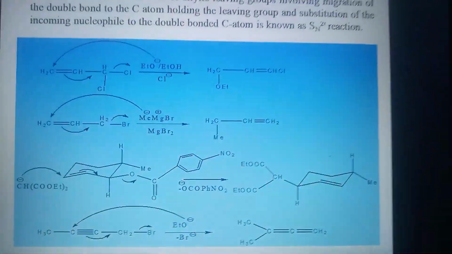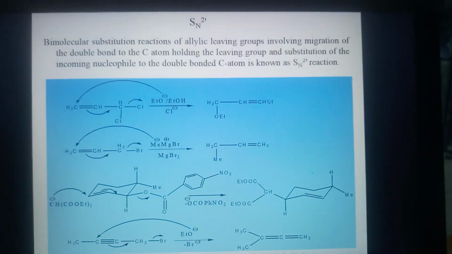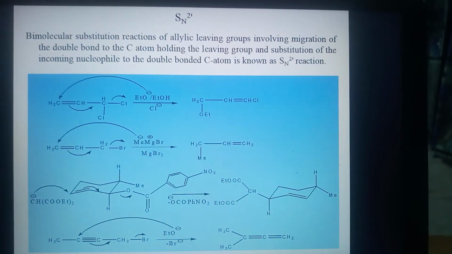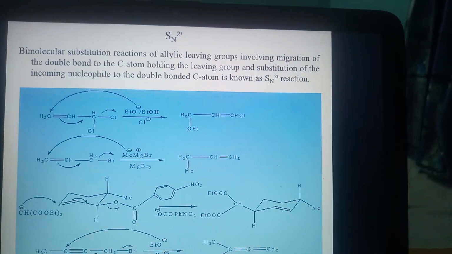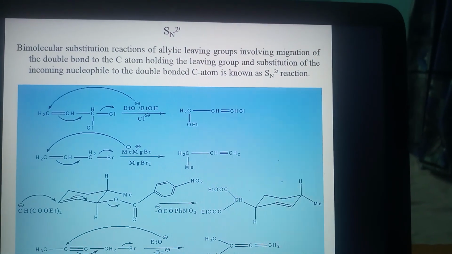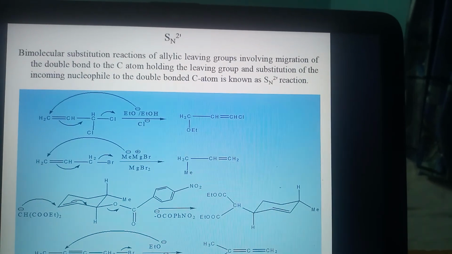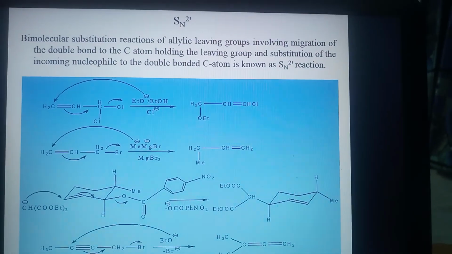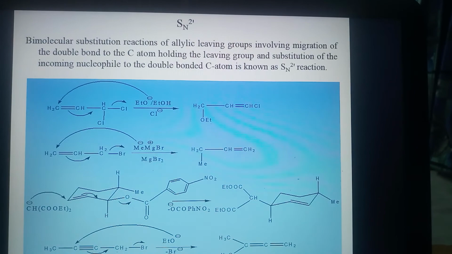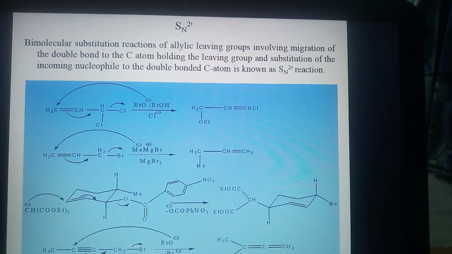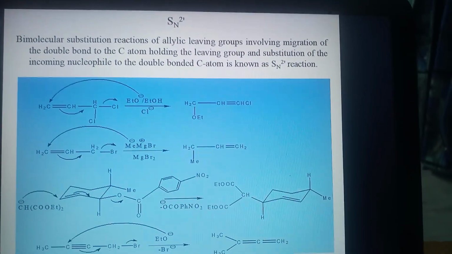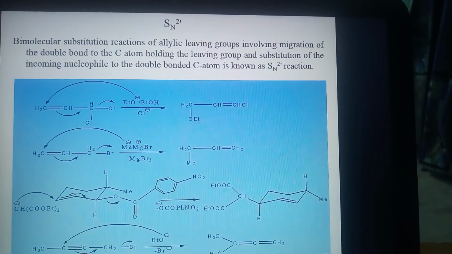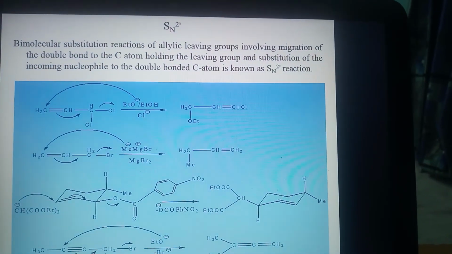Similar type of reaction is also possible in case of SN2, and it is called SN2 dash. Bimolecular substitution reactions of allylic leaving groups involving migration of the double bond to the carbon atom holding the leaving group, and substitution of the incoming nucleophile at the double bonded carbon atom, is known as SN2 dash reaction.